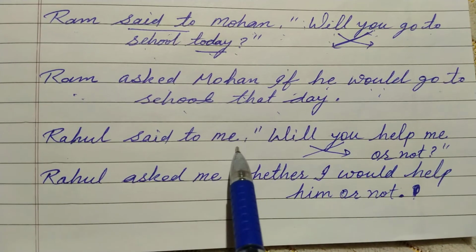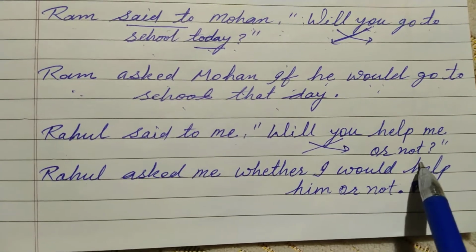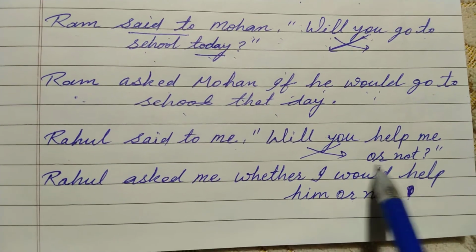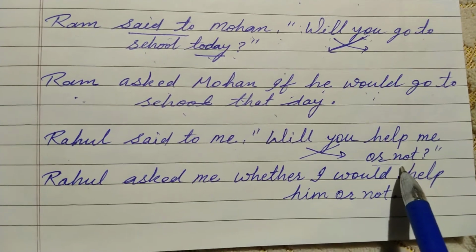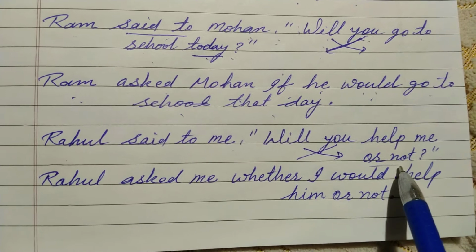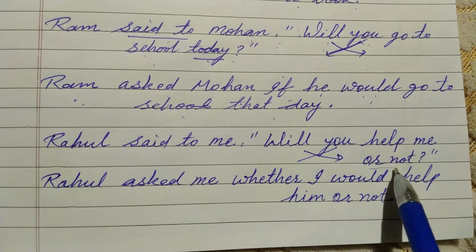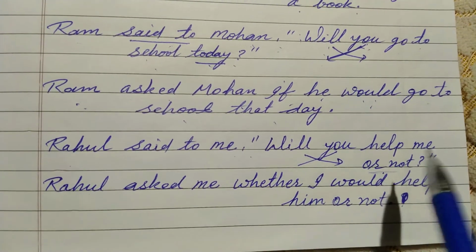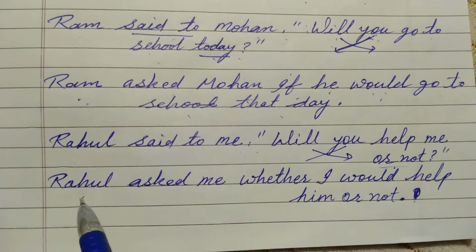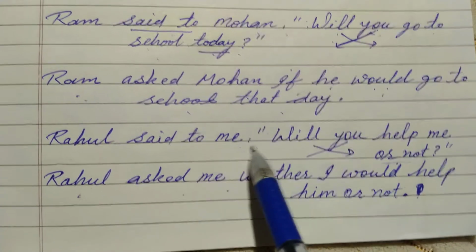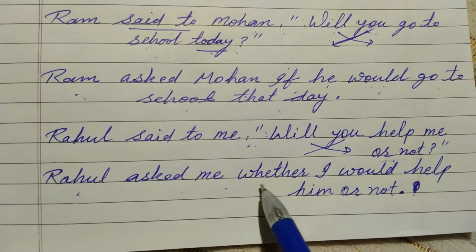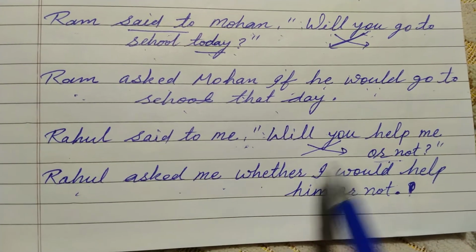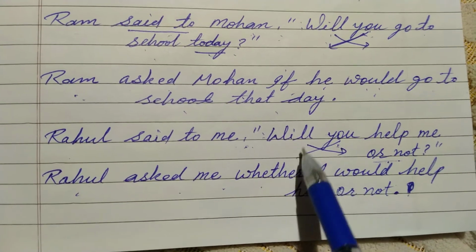The last sentence we'll discuss here: Rahul said to me, will you help me or not? I told you earlier that if or not is given in the reported speech, then the connector will be whether. If or not is not given, then we will use if. So Rahul asked me, and in the place of the connector we'll write if or whether. Or not is given, so we'll write whether. Then subject first, helping verb second.